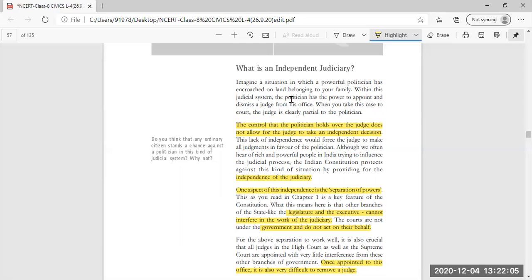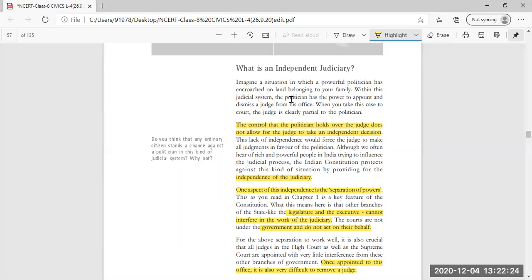Will you get a true judgment, or will the judgment be given in favor of the politician? Yes, if the politician has the power to dismiss and appoint the judge, then definitely the judge will favor the politician.